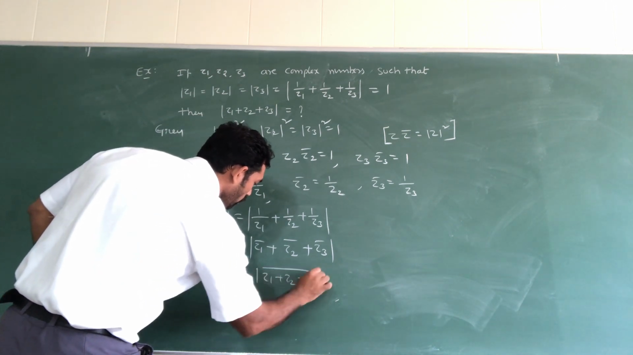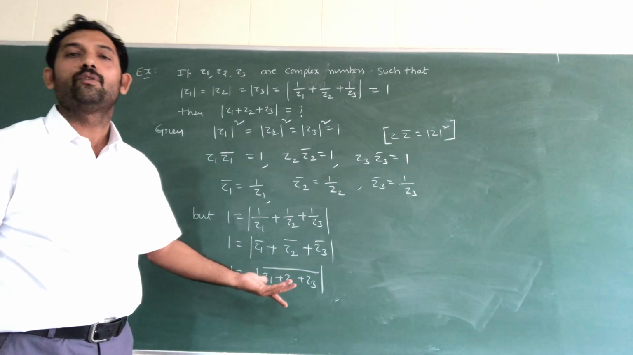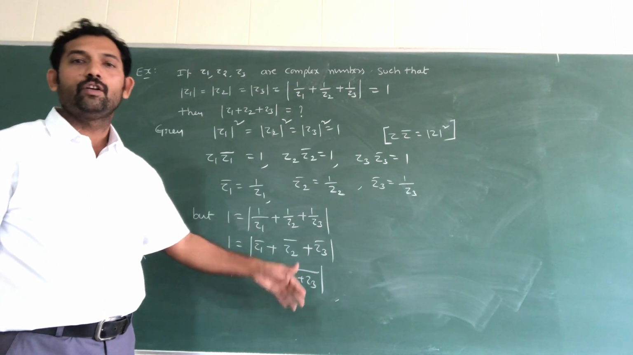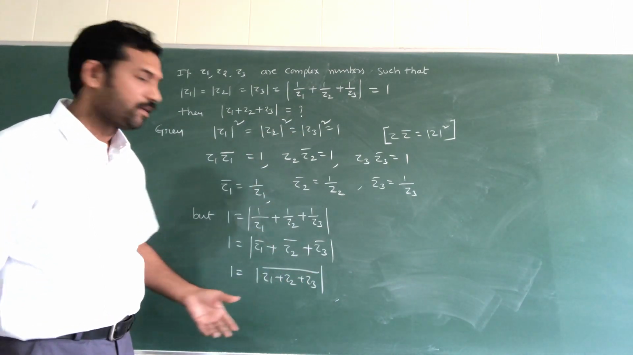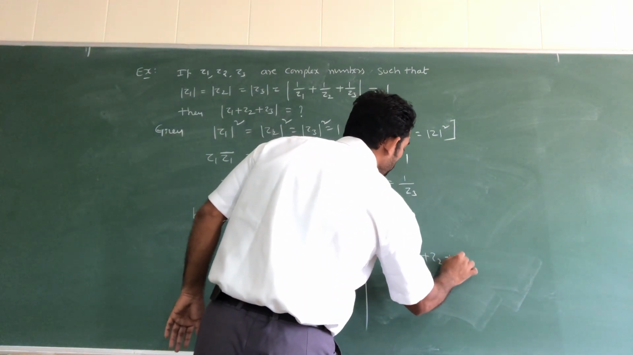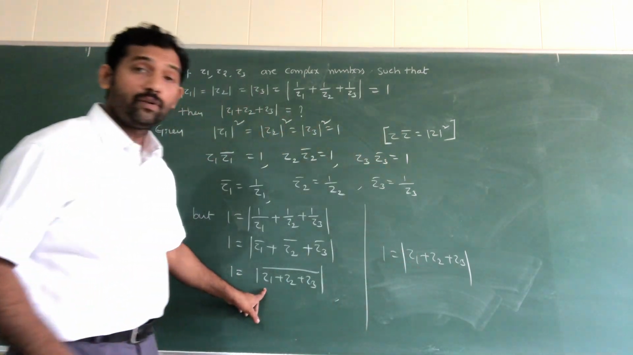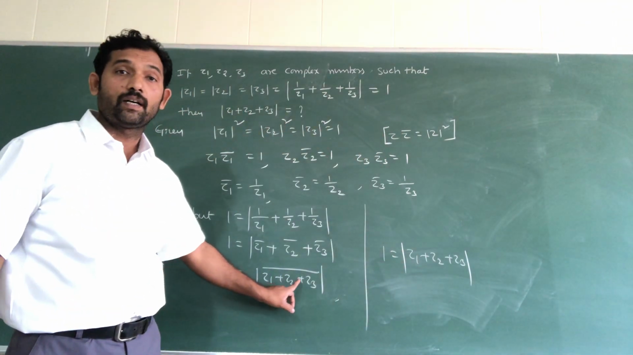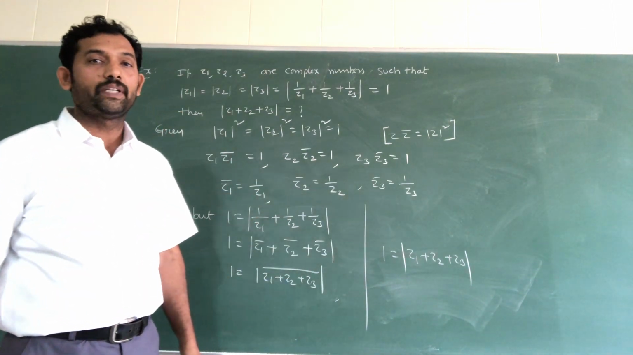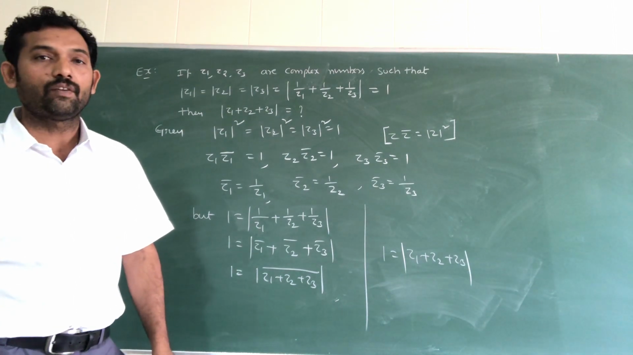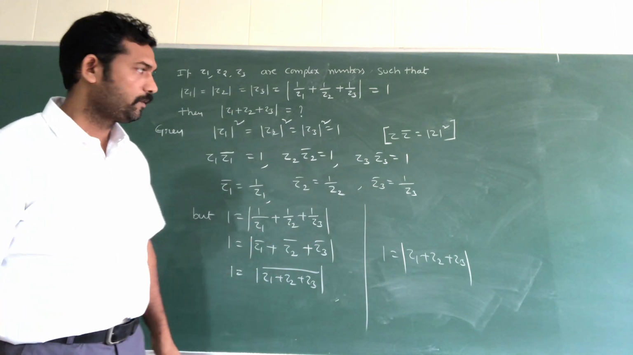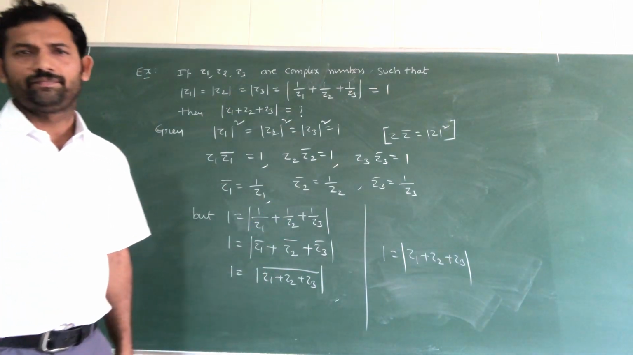So every term having bar, you have to take 1 is equal to modulus of Z1 plus Z2 plus Z3 whole bar. Modulus of Z bar value and modulus of Z value are both the same. So you can write 1 is equal to modulus of Z1 plus Z2 plus Z3. Note down first. Very simple question. Note down.